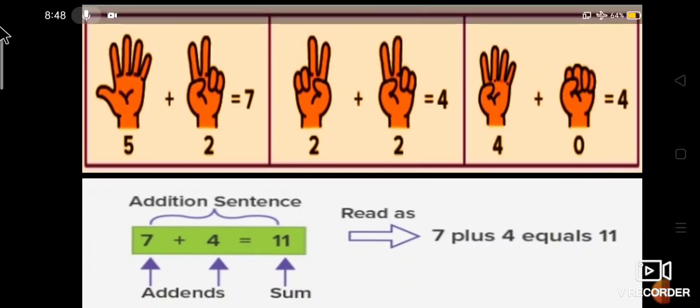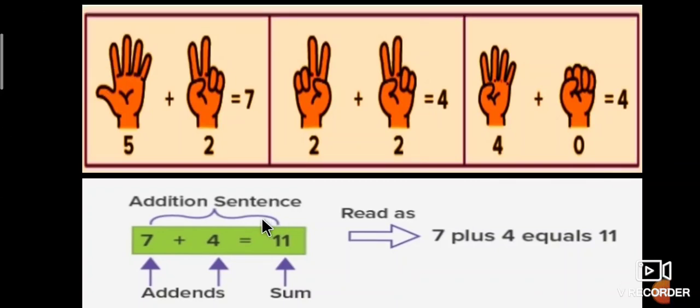For example, observe another example, the addition sentence. 7 plus 4 is equal to 11. This is the addition sentence.